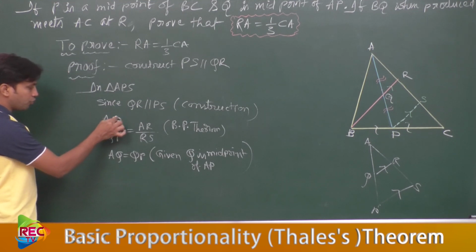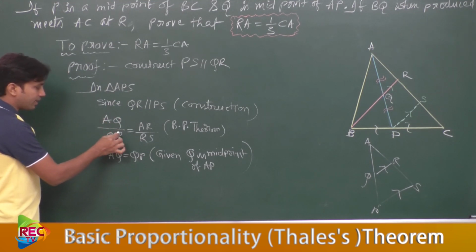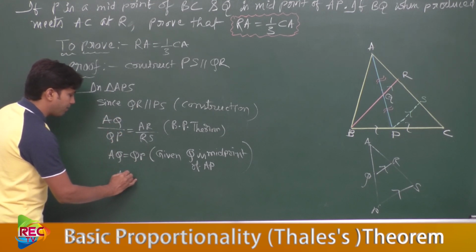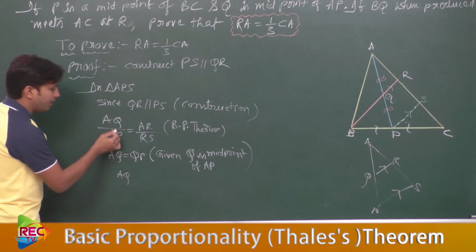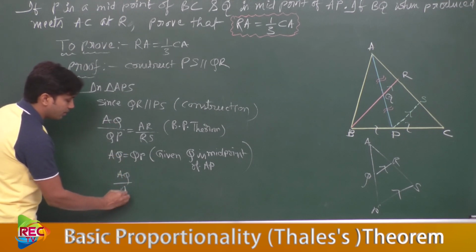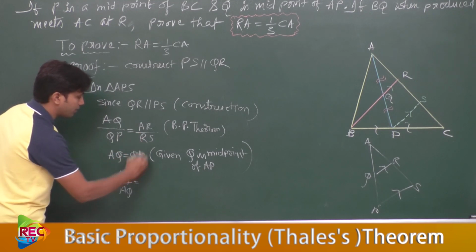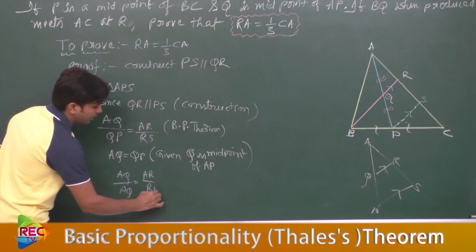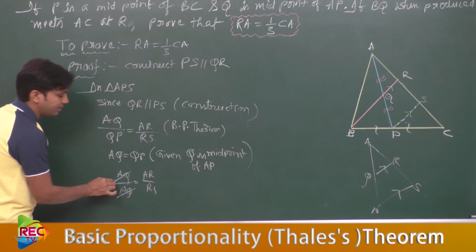When AQ and QP are equal, then we can cancel these two. Or else you can replace QP with AQ. AQ by AQ equal to AR by RS. Now this can be cancelled.